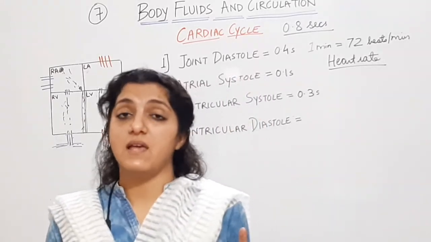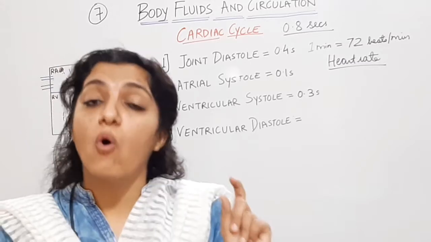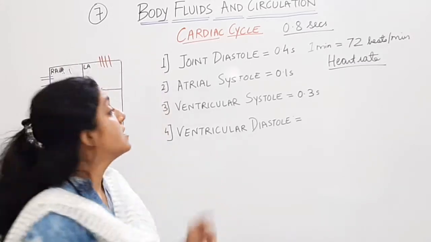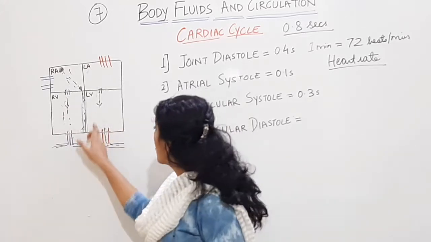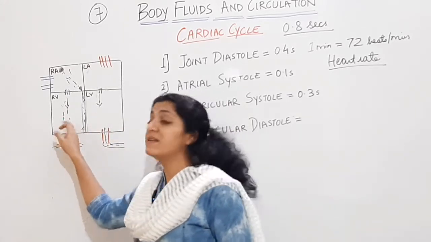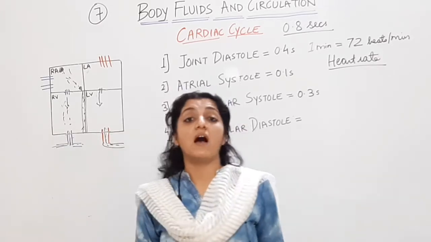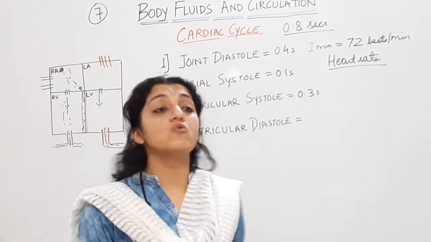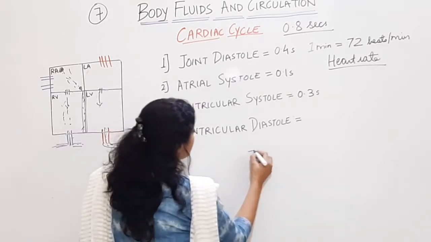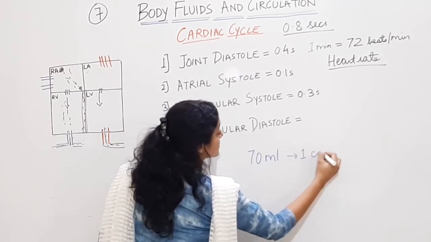During one cardiac cycle of 0.8 seconds, the ventricles are pumping around 70 ml of blood from the heart. The right ventricle is pumping out deoxygenated blood. The left ventricle is pumping out oxygenated blood. The ventricles are pumping out 70 ml of blood during one cardiac cycle.